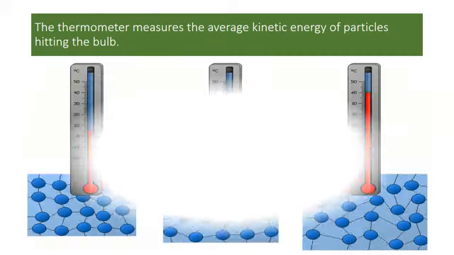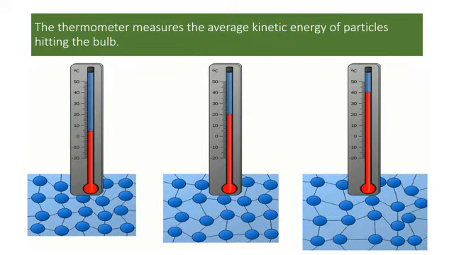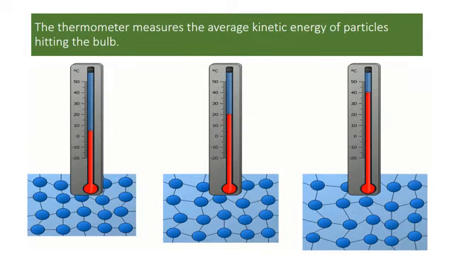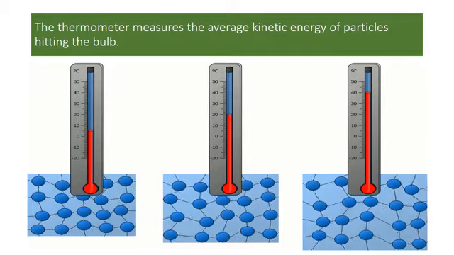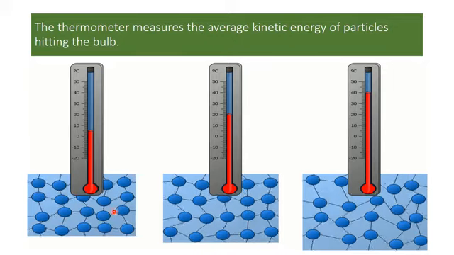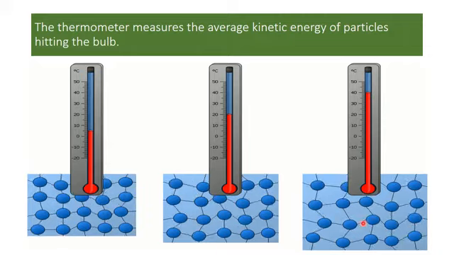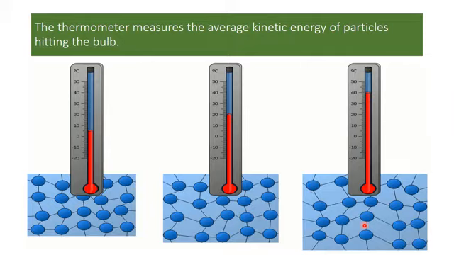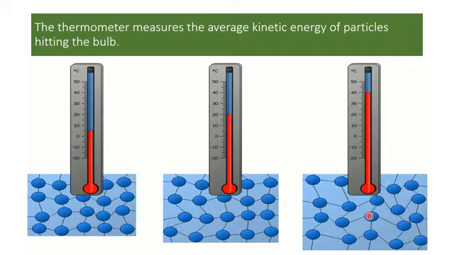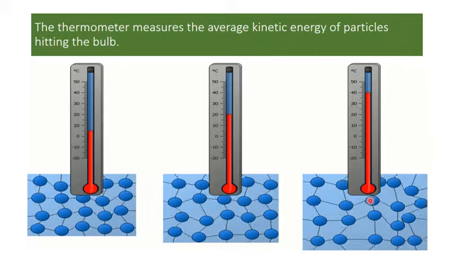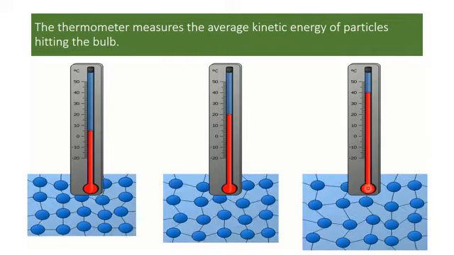Now I will show you what is happening when you are measuring the temperature of a substance. Here is the substance. You can see the substance and also the thermometer here. This substance contains atoms, particles. Okay, we can see here. So what is happening here? Here you can see the movement, here less, here more, here faster movements. When the substance gets heat energy, what will happen? The kinetic energy of these particles will increase. So they get more energy and these particles will move fast and they will hit the bulb of the thermometer.